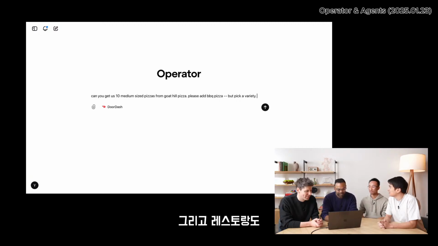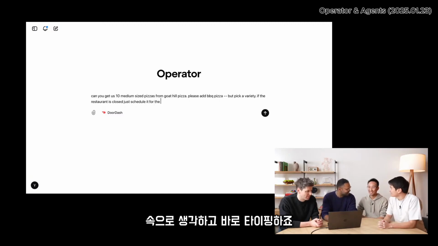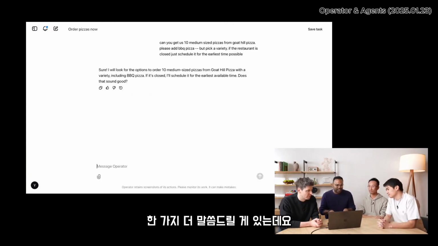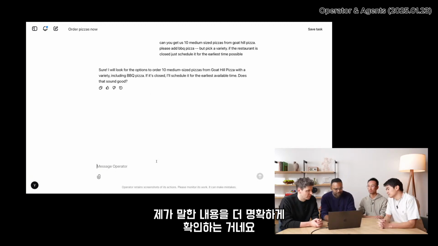Okay, the shop might be closed. So if the restaurant is closed, just schedule it. And I love that you're talking to it just like you would a human. I'm thinking inner monologue, and then I'm typing it out. Earliest time possible. Okay, cool. So it's just asking me to confirm basically what I said in a much better way.